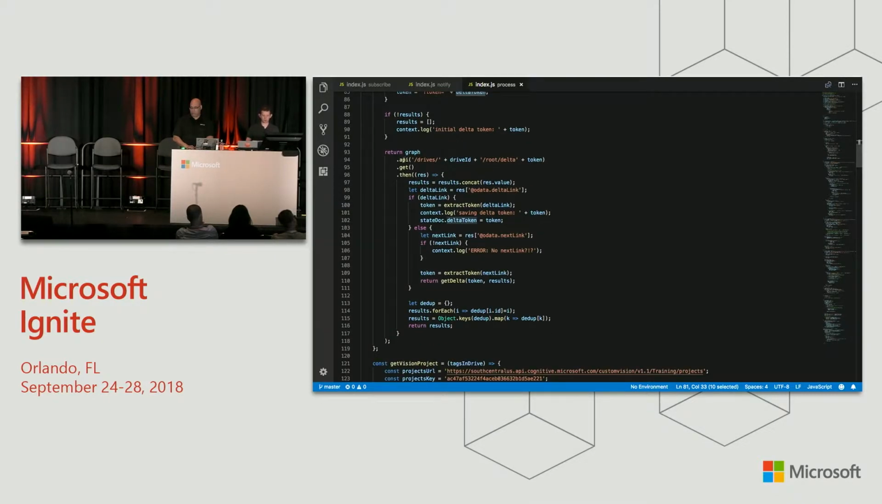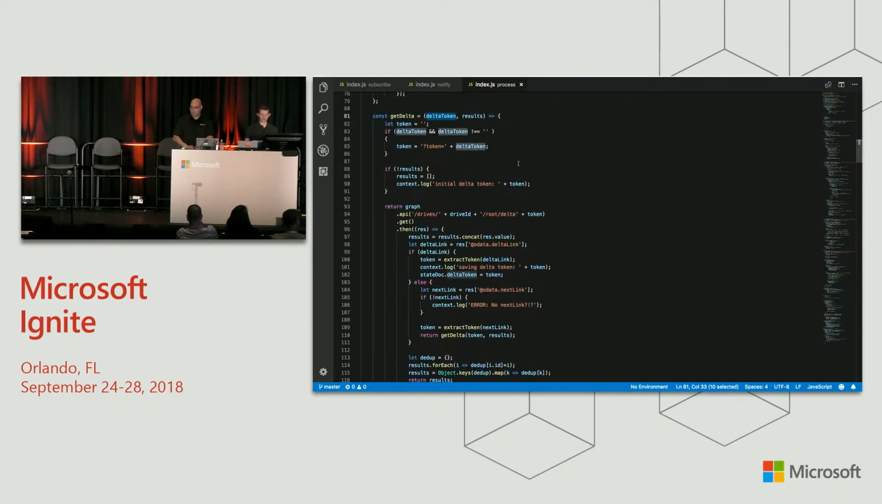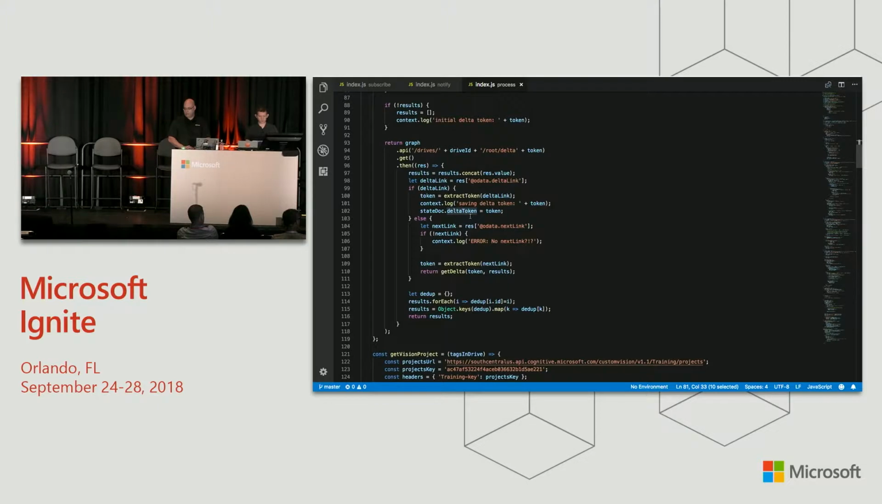And then I call Graph again. Drives drive ID, root, Delta with my token. When I get the results back, I concatenate them with the results that were passed in earlier. At the beginning, when I called this, I didn't pass anything in, it was null. And you'll see later, I may call myself back. This is a recursive function.